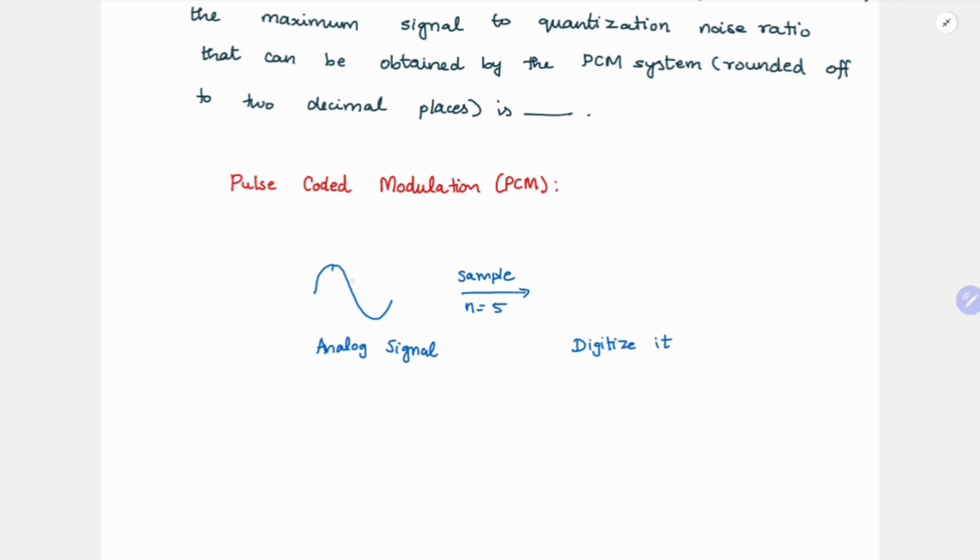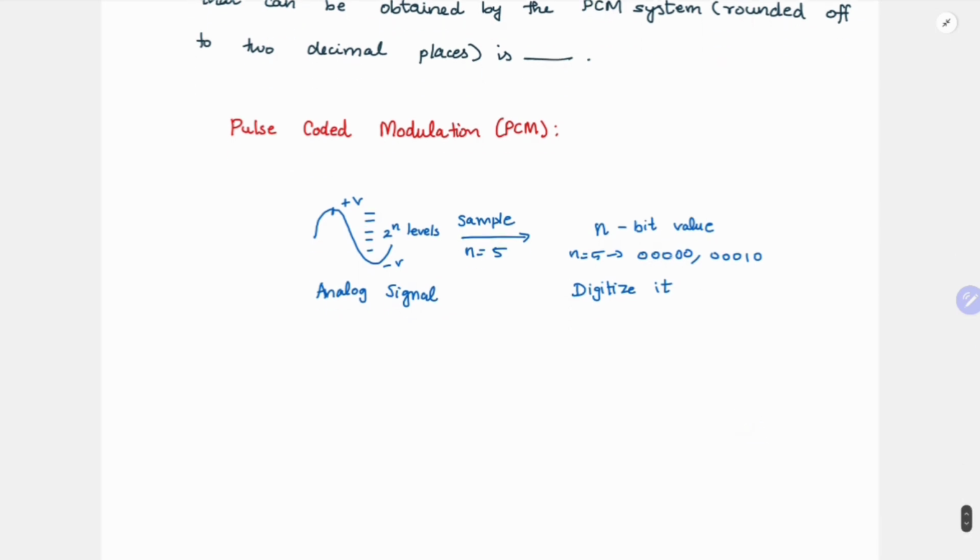For example, if this level is from plus V to minus V, I will divide this range into, let's say, 2 power n levels, and then I will sample, and if it falls in any one of these levels, I'll have an n bit value. So I'll convert each sample into an n bit value. Here it is an example, only 5 bit. So I'll get something like 0 0 0 0 0, 0 0 0 0 1 0, something like this.